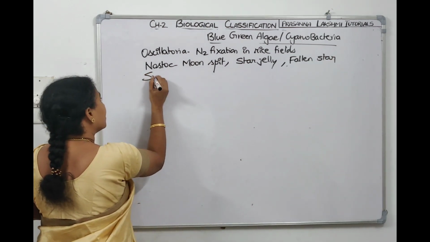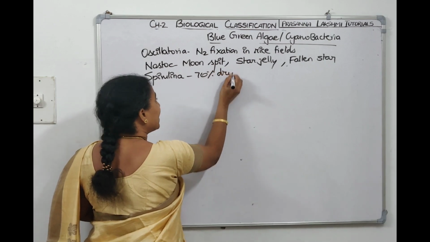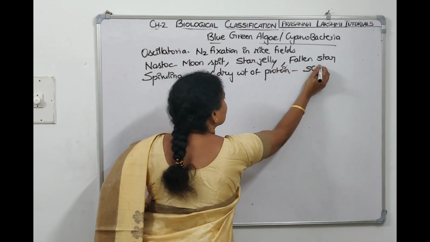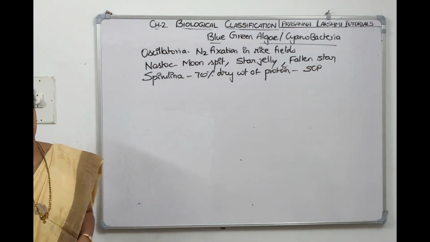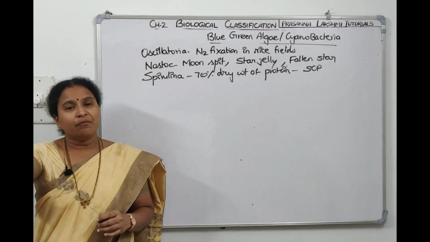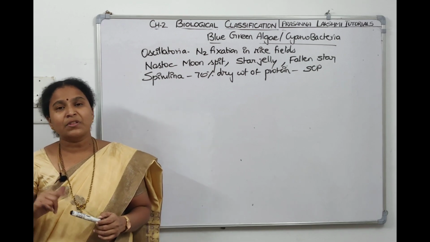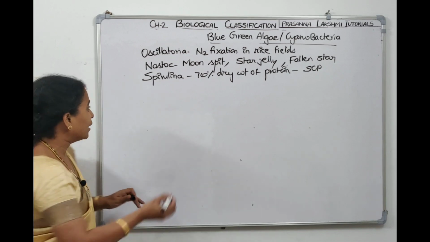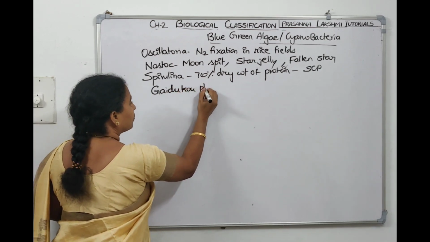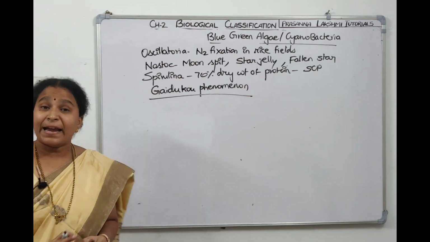And coming to Spirulina, 70% of the dry weight of Spirulina is rich in protein. So we can consume Spirulina as a source of protein. It's called single cell protein, right? And then they can change their color with the light they are receiving. That phenomenon is called the Gaidukov phenomenon. So changing their color with respect to the light intensity is called the Gaidukov phenomenon. So cyanobacteria exhibit the Gaidukov phenomenon.